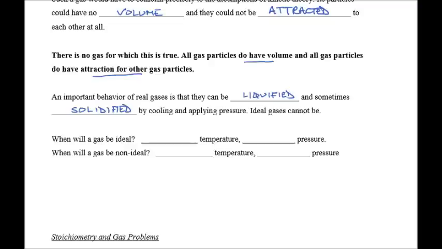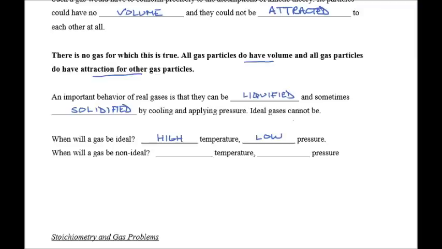When will a gas stay a gas? And that will be at high temperature, so that the gas has a lot of energy and can move around, and low pressure, so that it has a lot of space for the particles to be apart from each other. Another question you're going to be asked is, when will a gas be non-ideal?